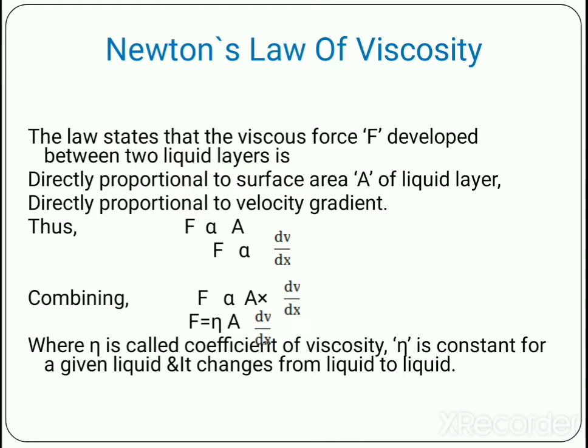And again we can write this equation as F is equal to eta A dV upon dx. Instead of the proportionality sign, we write eta, where eta is called the coefficient of viscosity or constant of proportionality. Eta is considered for a given liquid and it changes from liquid to liquid. So Newton's law of viscosity gives F equal to eta A dV upon dx.